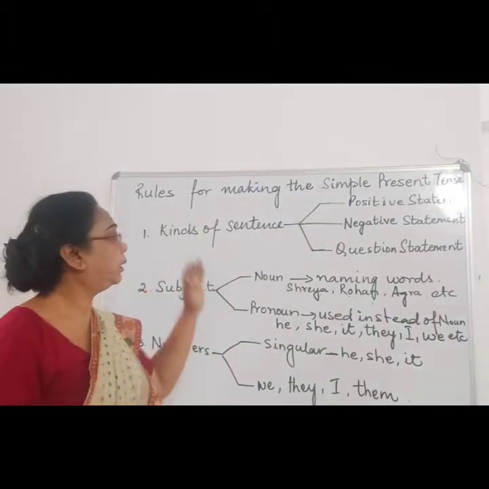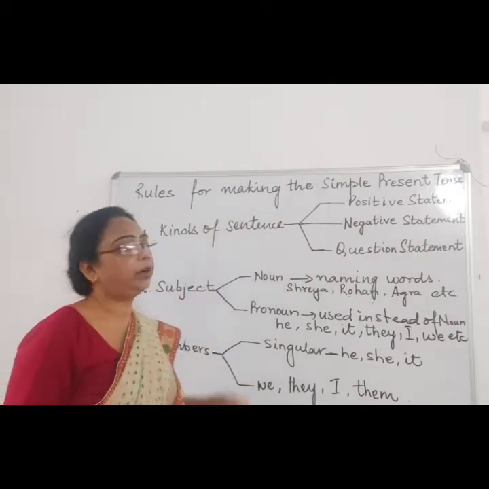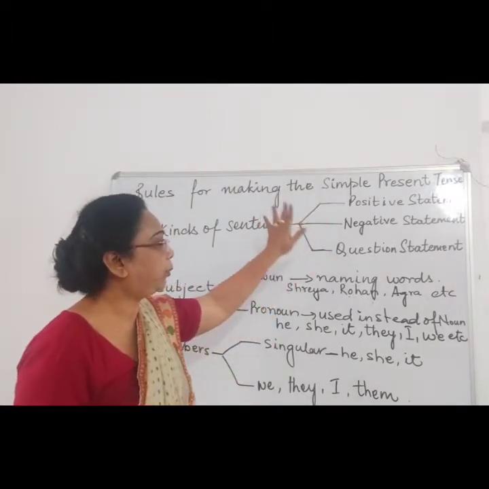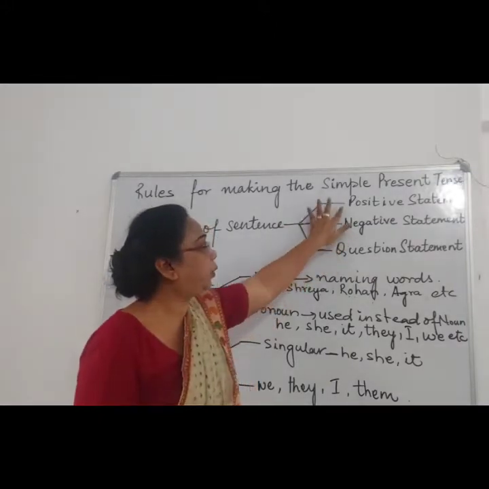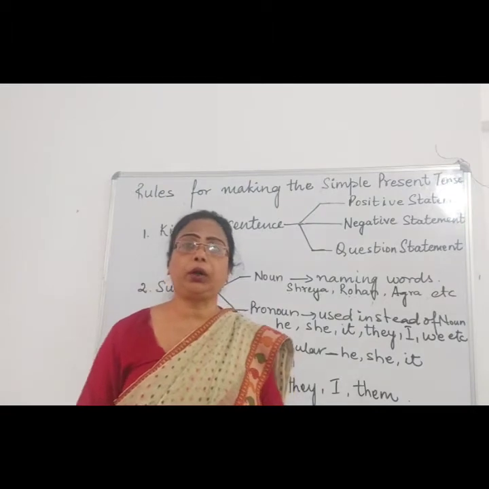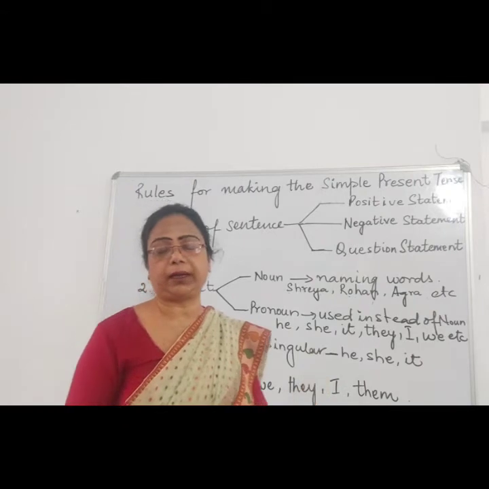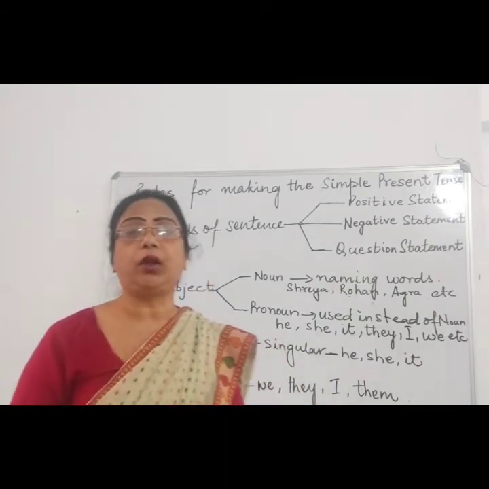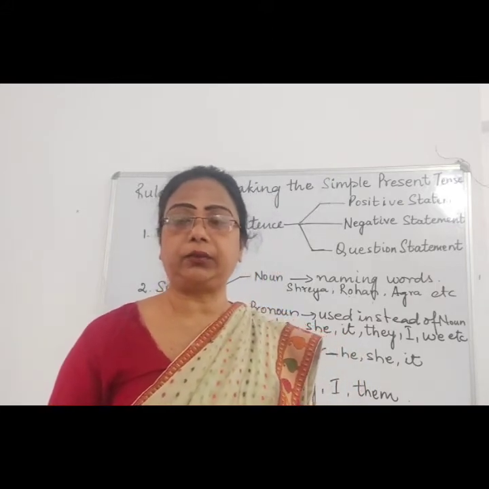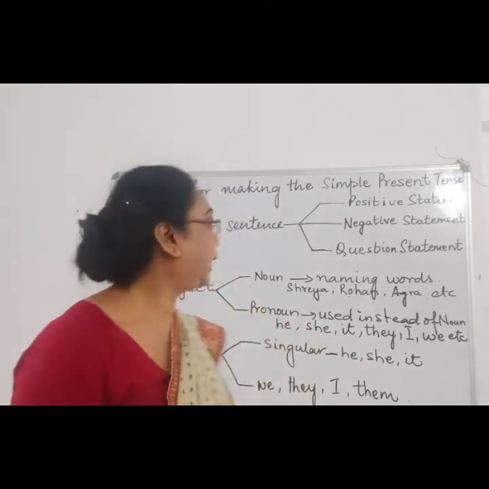Generally, the sentences are based on three kinds: positive sentence, negative sentence and question sentence. Now we all know what is positive. Positive means declarative, or factual, permanent truth in a sentence, or a sentence which is talking about habitual or repeated actions.